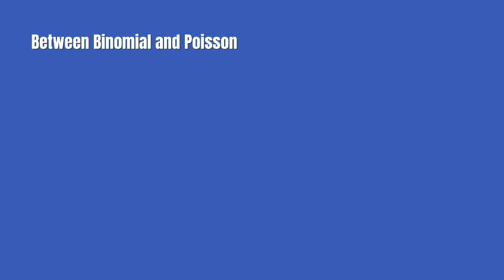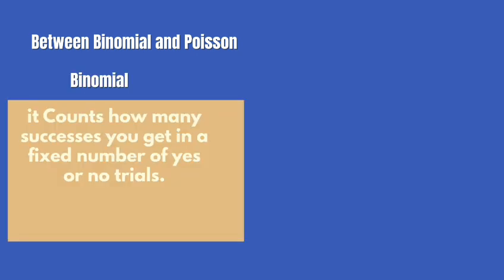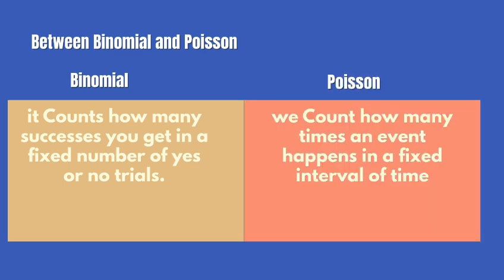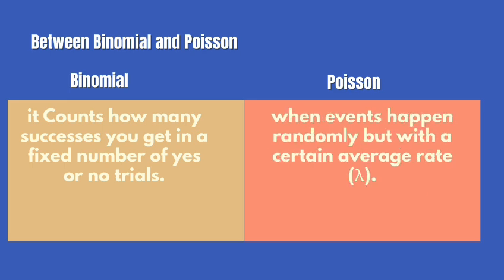Between binomial and Poisson, in the case of binomial, it counts how many successes you get in a fixed number of yes or no trials. Under Poisson, we count how many times an event happens in a fixed interval of time or space, when events happen randomly but with a certain average rate, lambda. We don't fix the number of trials.